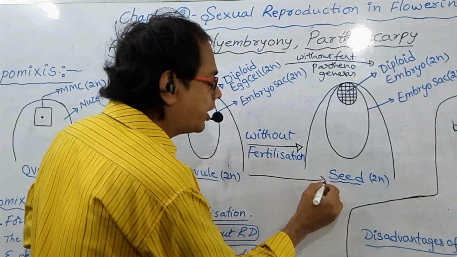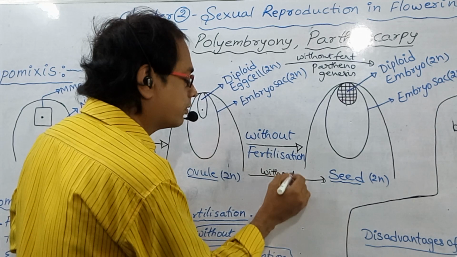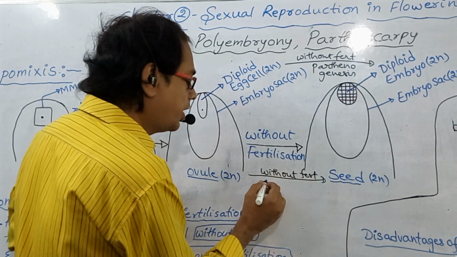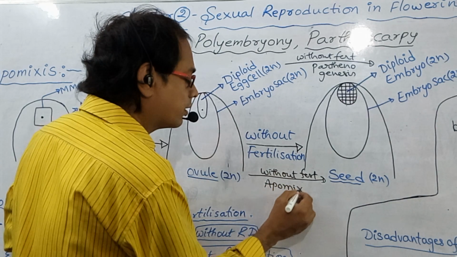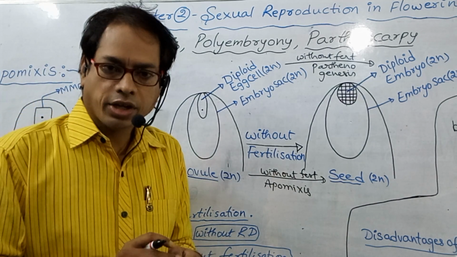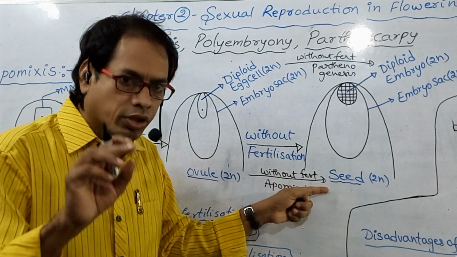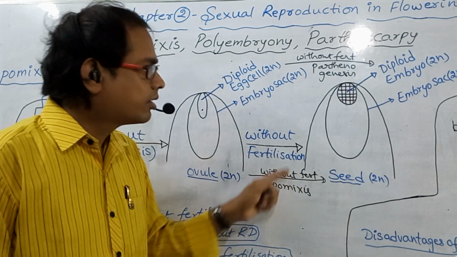Formation of seed without fertilization is called apomixis. Dear students, try to remember, formation of seeds without fertilization is called apomixis.